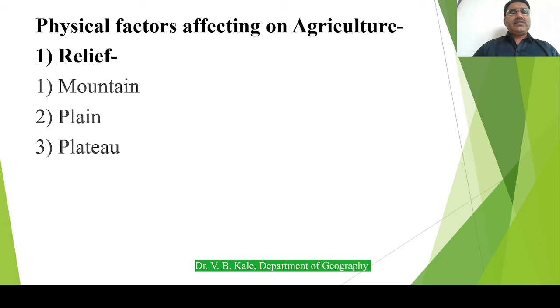A very typical example is India's triangular-shaped plateau, particularly Maharashtra, Gujarat, Andhra Pradesh, Karnataka and Madhya Pradesh. Most of the part of these states is favorable for agriculture.